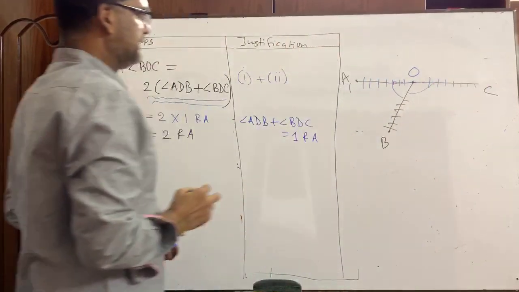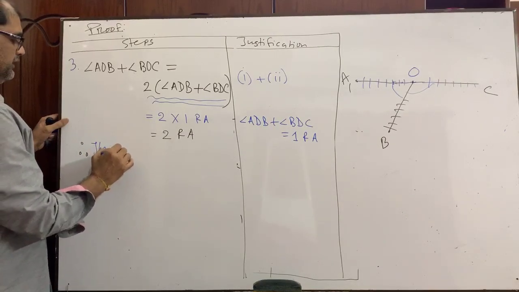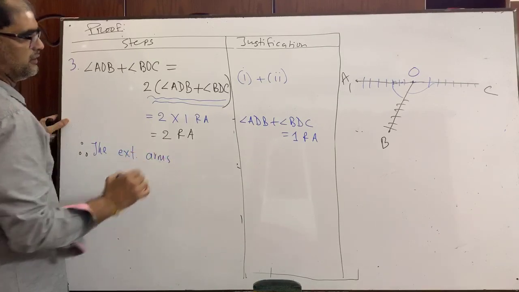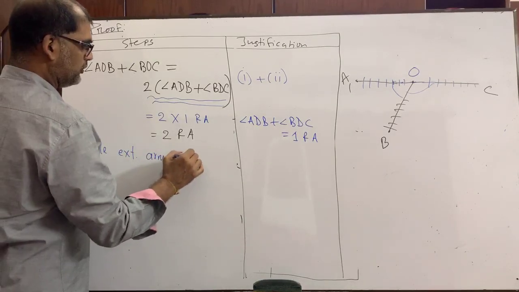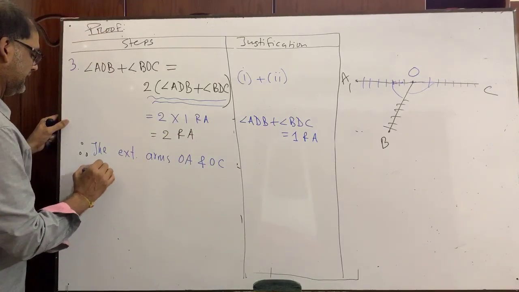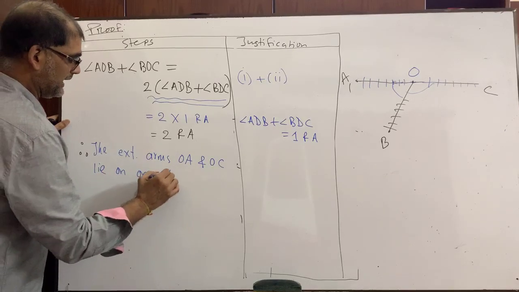Exterior. Therefore, write down, therefore the exterior arms OA and OC lie on one straight line.